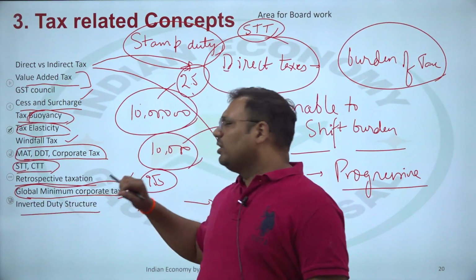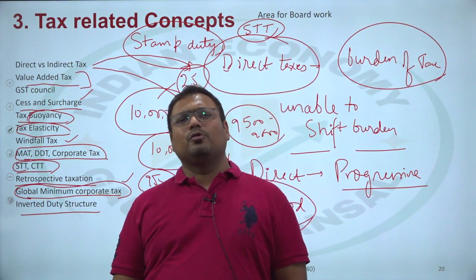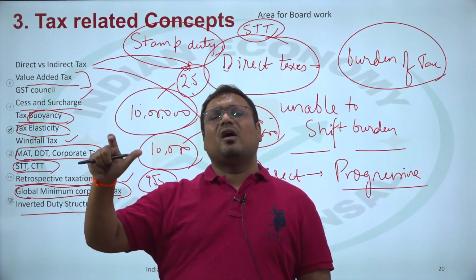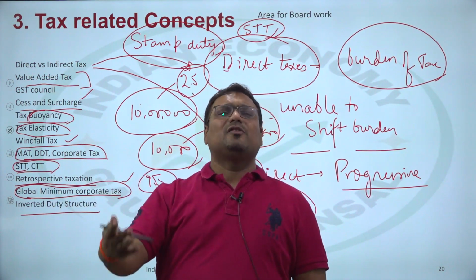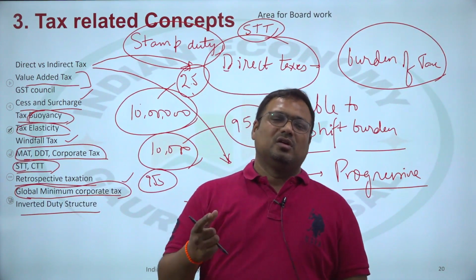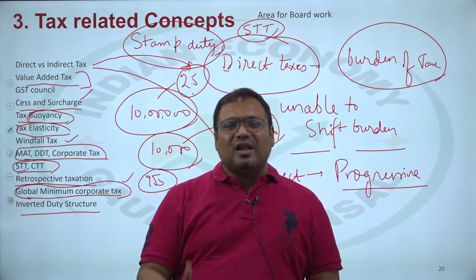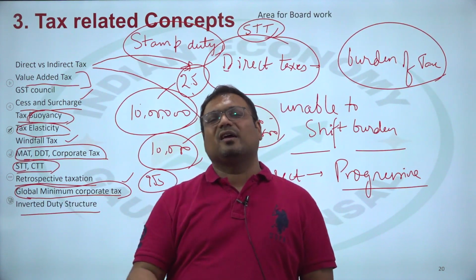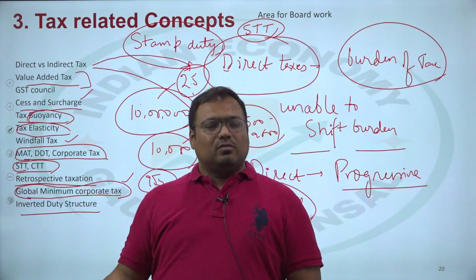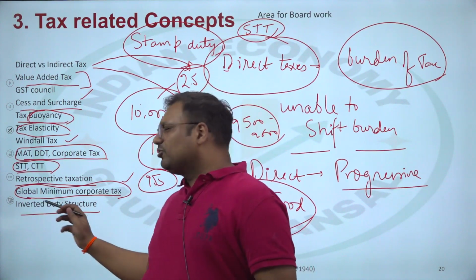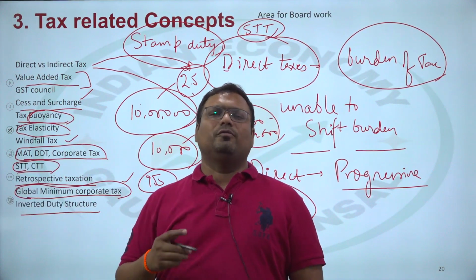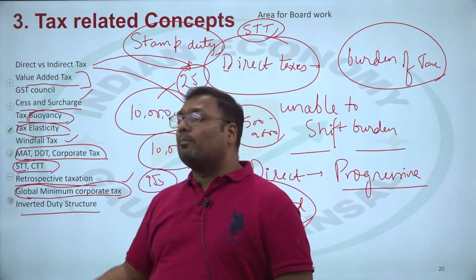Then there is inverted duty structure. Inverted duty structure simply means that tax which is against the natural or general system. What is the general system? We charge less tax from input and high tax from output. Okay, that is there in general system. But in inverted system, what happens? We charge high tax from input but less tax from finished goods. We are talking about import duty.